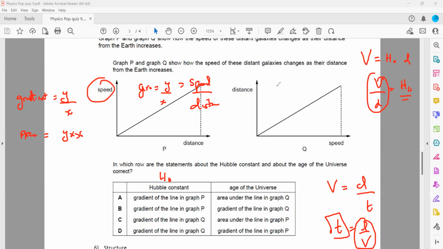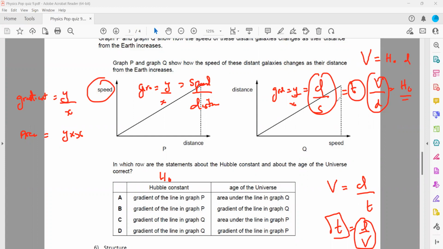So when we find the gradient of the second graph, it is y divided by x. On the y-axis, we have distance. On the x-axis, we have speed. So what is distance divided by speed? Distance divided by speed is time. So the gradient of this distance-speed graph will give us the time, and that time is the age of the universe.